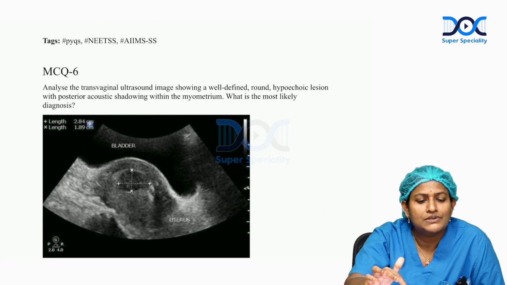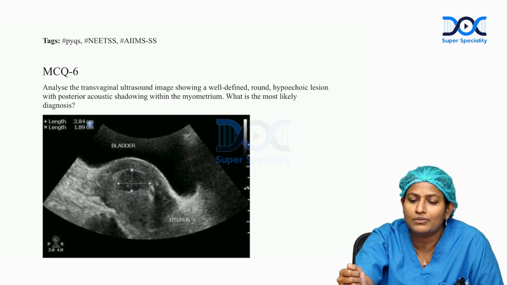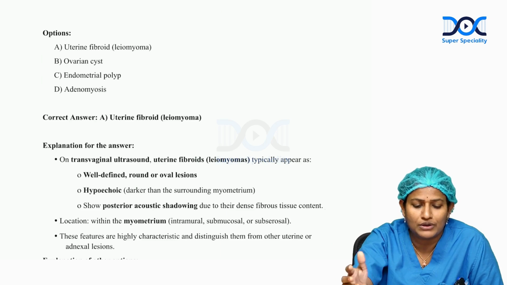See, the next question is 6. This is a picture showing a transvaginal image of the uterus, in which there is a well defined round hypoechoic lesion with posterior acoustic shadowing within the myometrium. The most likely diagnosis is, see, this is a typical feature of fibroid.